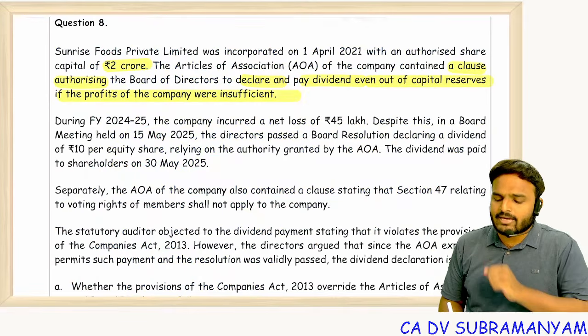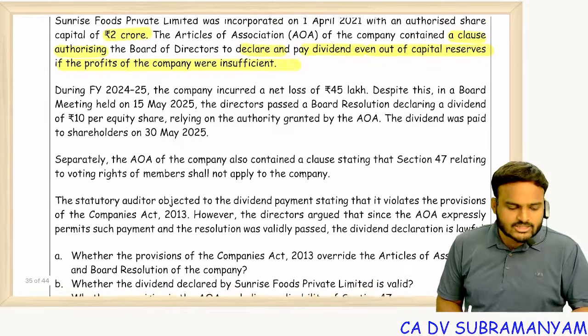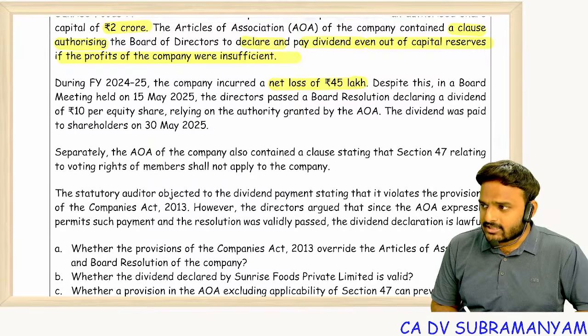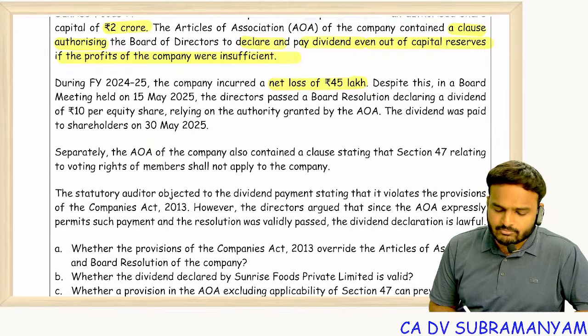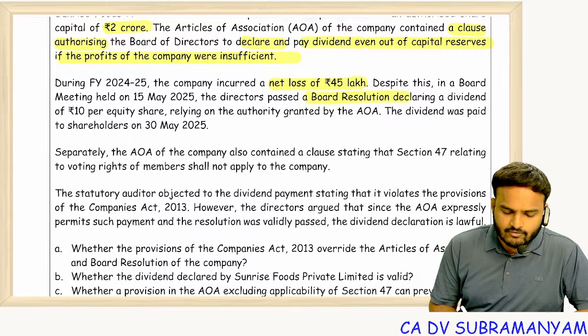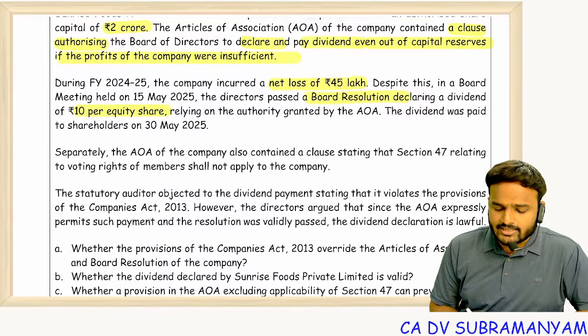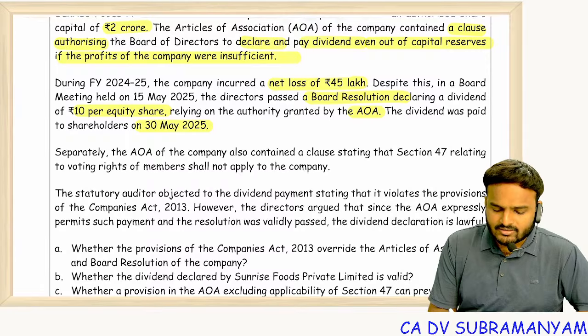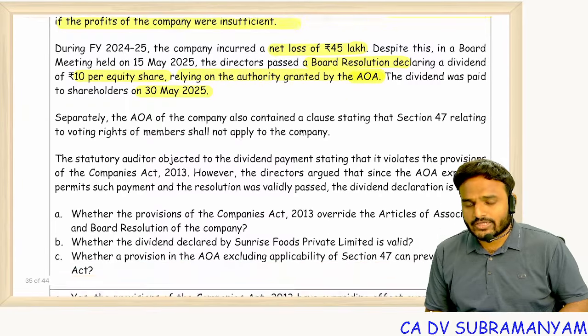Based on this point, see the paragraph. During financial year 24-25, the company incurred a net loss of 45 lakhs. Despite this, in a board meeting held on 15th May 2025, directors passed a board resolution declaring a dividend of 10 per equity share, relying on the authority granted by the AOA. The dividend was paid to the shareholders on 30th May 2025, relying on the authority granted by the AOA.